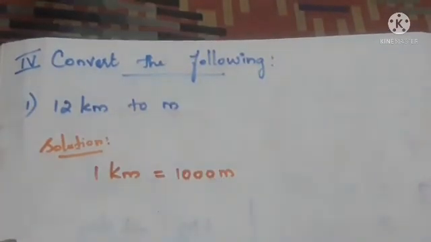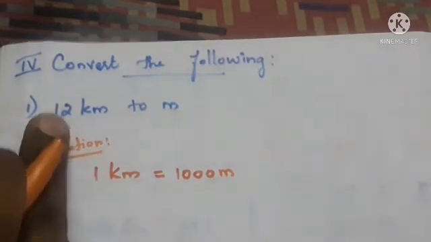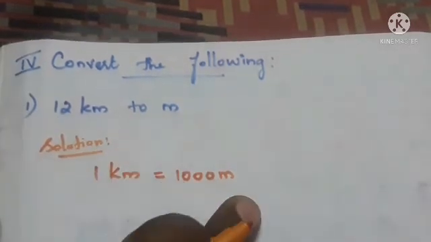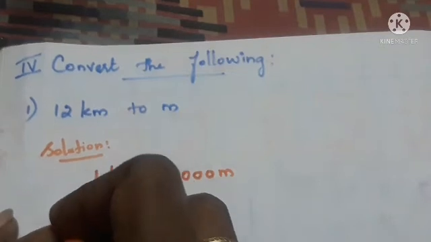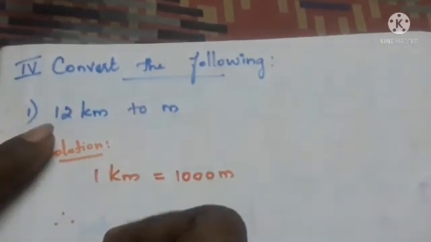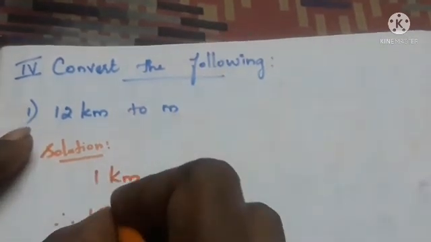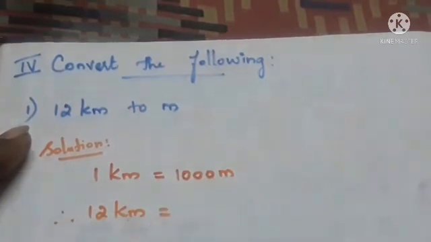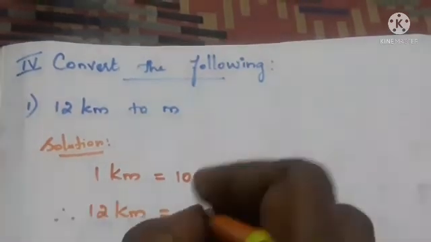So we have to convert the kilometer to meter now. First we have to write the formula: 1 kilometer is equal to 1000 meter. Here, what's given? We have 12 kilometers. So we can write 12 kilometer is equal to 12.